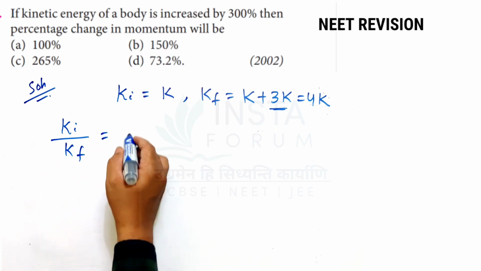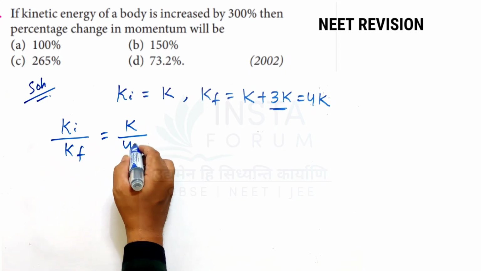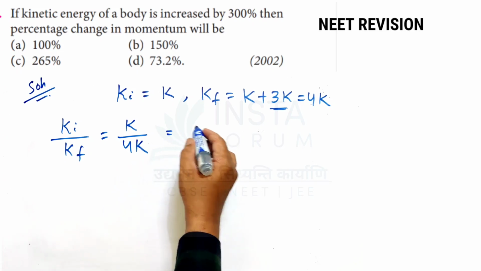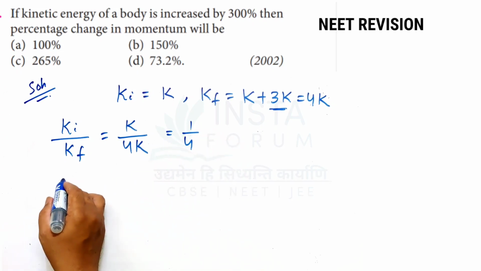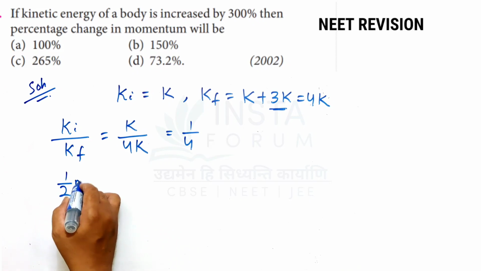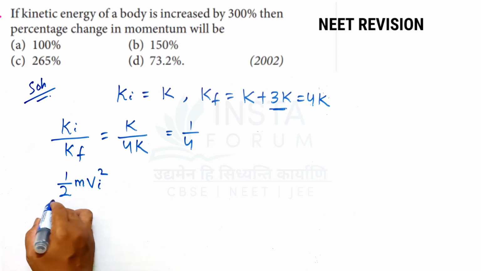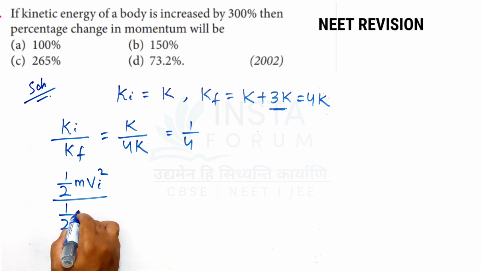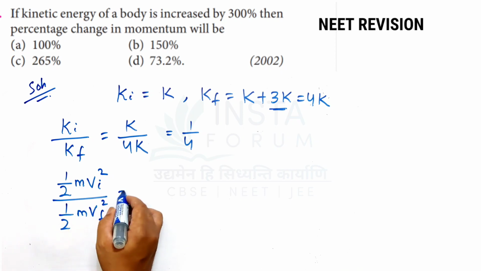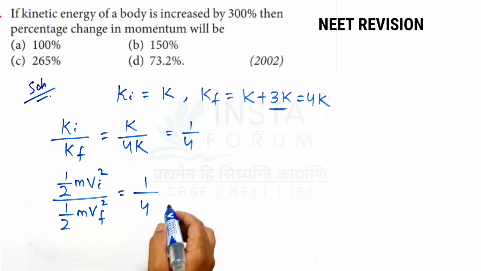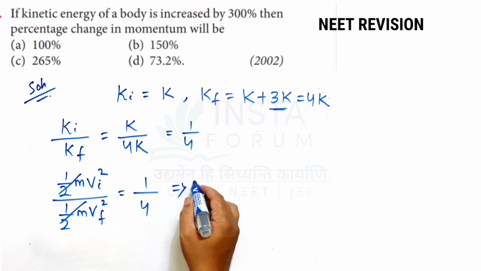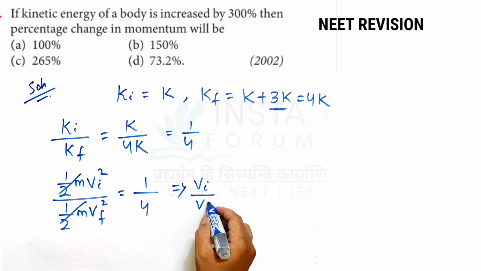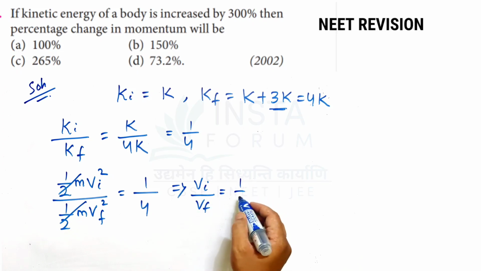Now I will find the ratio of initial and final, it will be k by 4k. So it will be 1:4, and from this ratio I can find the ratio of the velocity: half m into v initial square by half m into v final square. It would be 1/4. Here half m got cancelled, which gives me the ratio of v initial by v final as 1:2.